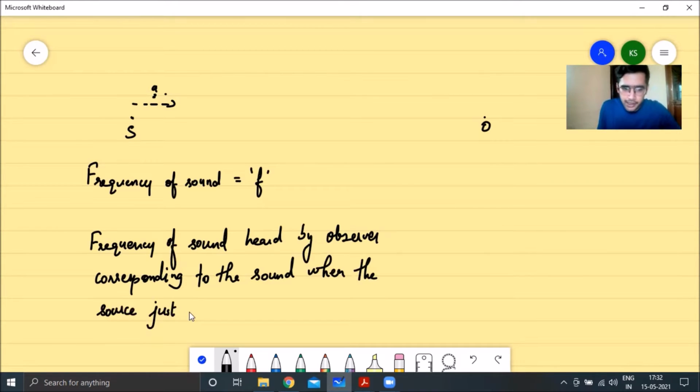Here we see the importance of the derivations of the formulas of Doppler's effect. If you can recall the way we derived it, we actually found out the time taken for two consecutive sound pulses, if we want to describe it that way, to reach the observer. We'll be using that logic here. We'll be using the derivation which we made use of to derive the formula of Doppler's effect, and we'll use that to derive this answer. Anyway, let's go about solving this question.